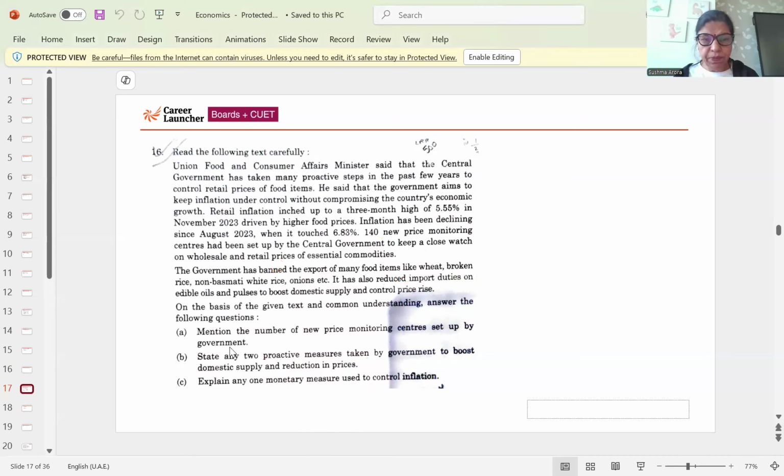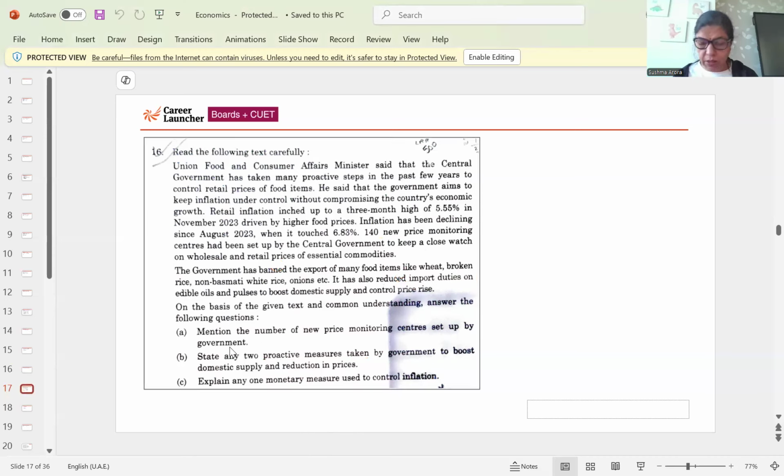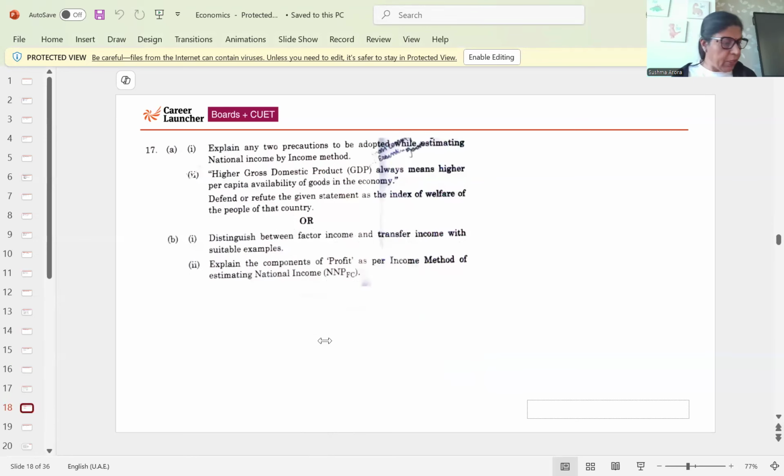Next question. Next is the 17th question: explain any two precautions to be adopted while estimating national income by income method. So simply, avoid transfer income, because transfer incomes are one-sided, like gifts, pension.